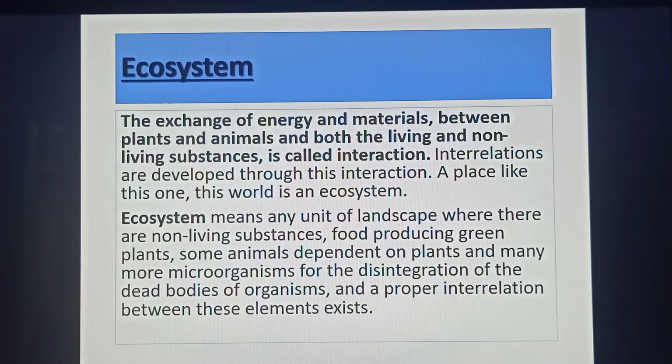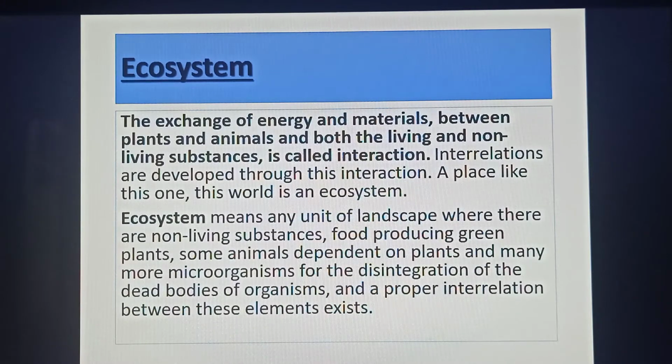The exchange of energy and materials between plants and animals and both the living and non-living substances is called interaction. So what is interaction? The exchange of energy and materials between the living and non-living substances. It is called interaction. Interrelations are developed through this interaction. A place like this one, this world, is an ecosystem.